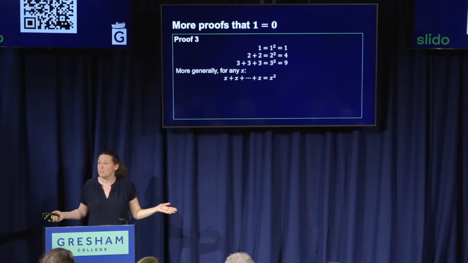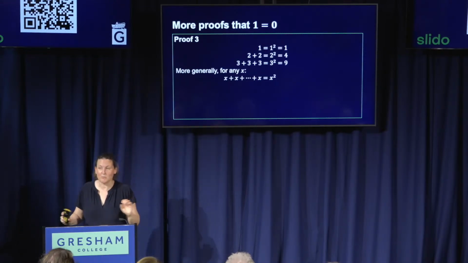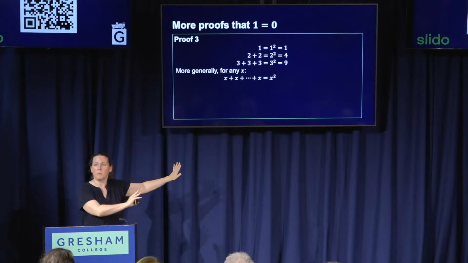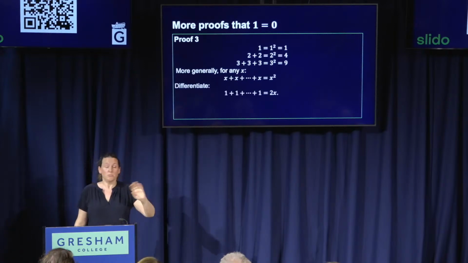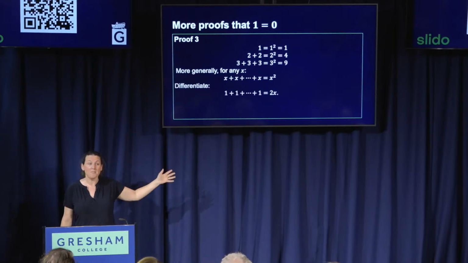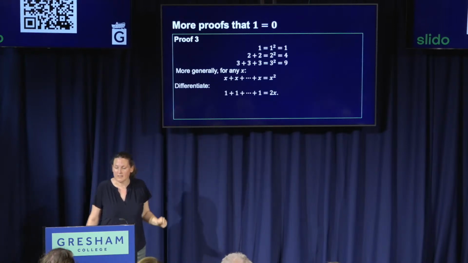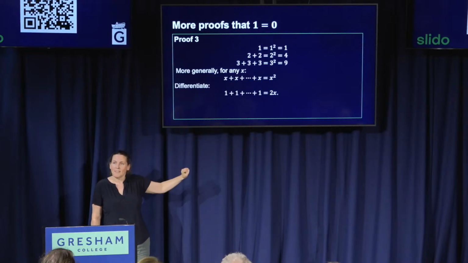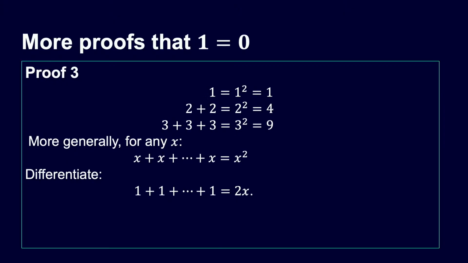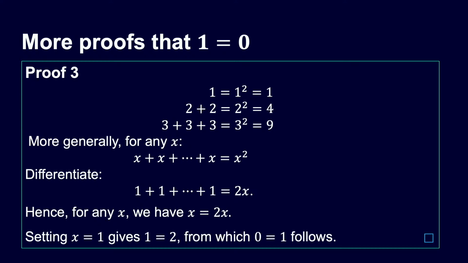Okay, so now, here comes the calculus. Just differentiate on both sides. If you remember your calculus, don't worry if you don't, you can just use one of the other proofs that 1 equals 0, and you won't lose anything. Differentiate on both sides. And we all know when we differentiate x with respect to x, we get 1. So a bunch of 1s on the left-hand side. And when we differentiate x squared, you may remember, the answer is 2x. So now on the left, we've got x lots of 1, and on the right, we've got 2x. So for any value of x, we just have x equals 2x. So I'm going to substitute x equals 1, and that gives you 1 equals 2, and then you just subtract 1 from both sides. 1 equals 0.